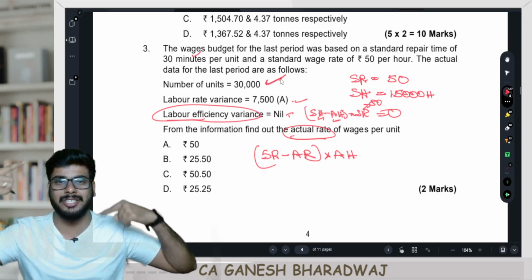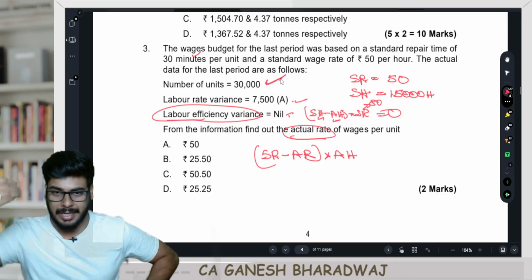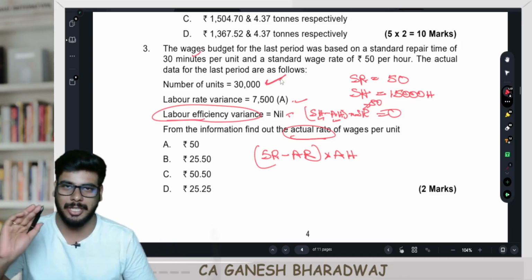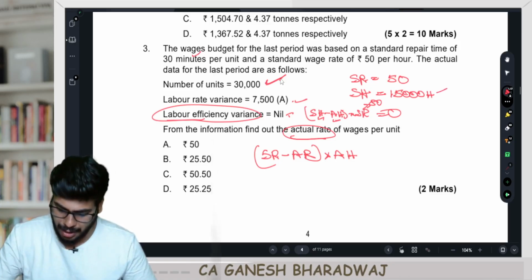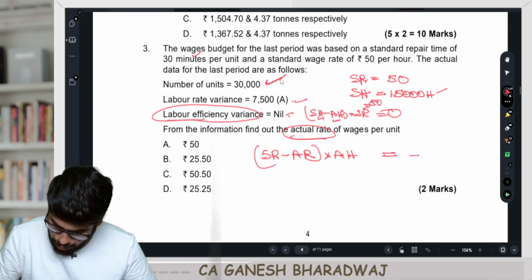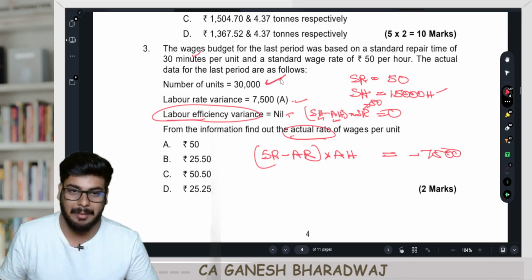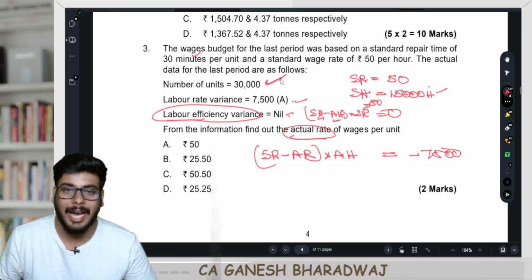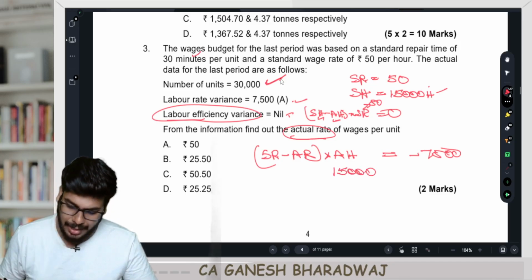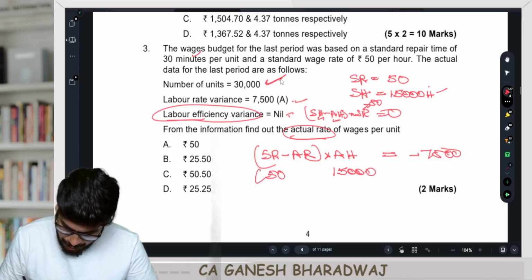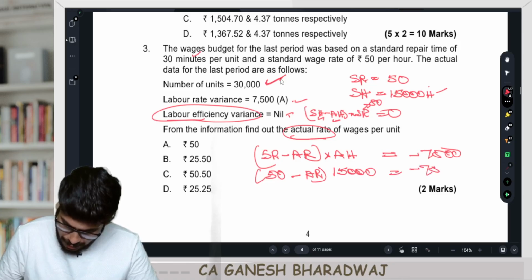All these thought processes, you can just quickly have in a fraction of a second. Since I'm explaining it, it is taking this much time, that's all, right? So now, how much is going to be your actual hours? So standard hours is equal to actual hours. So in this case, this is equal to minus 7,500. That's the labor rate variance. So do I have the actual hours here? Yes, actual hours is equal to 15,000. Standard rate do I have? Yes, that's going to be 50. Actual rate I need to find out. Clear with this? This is equal to minus 7,500.